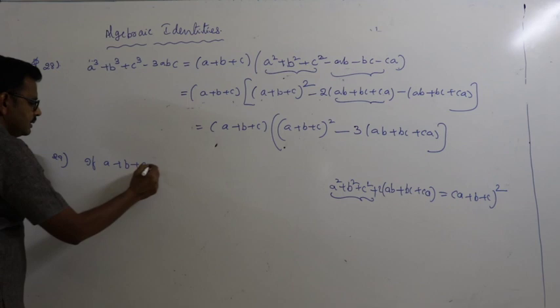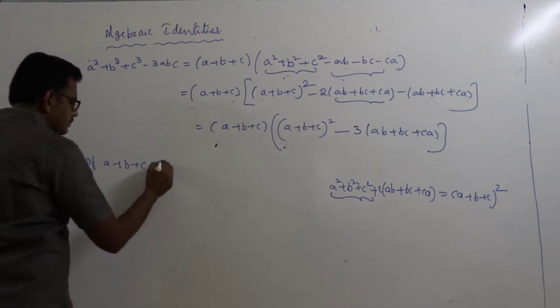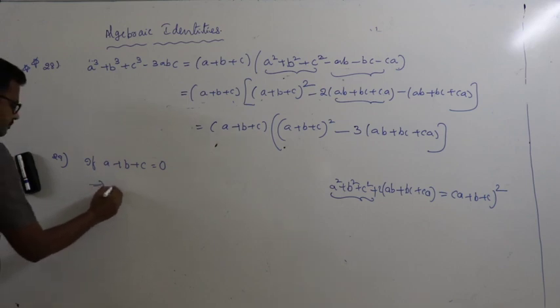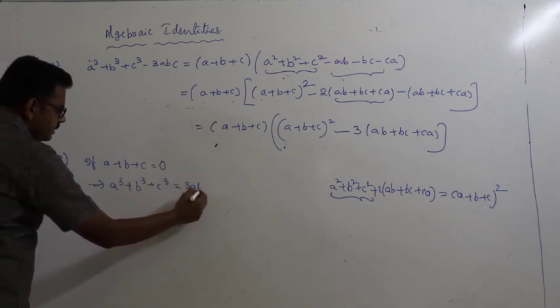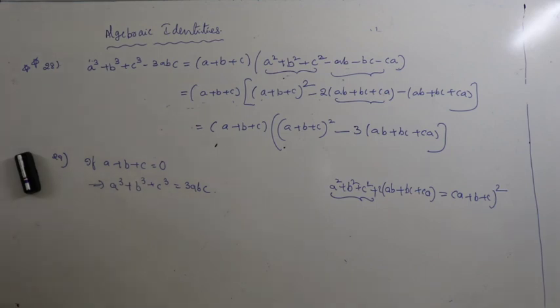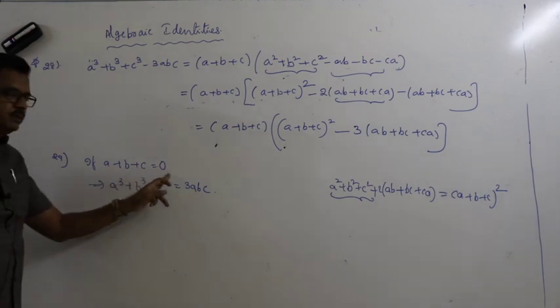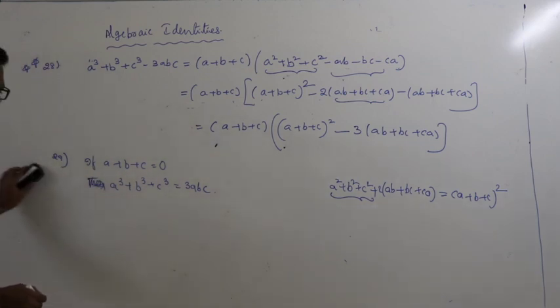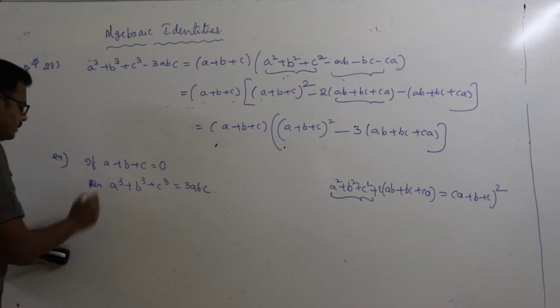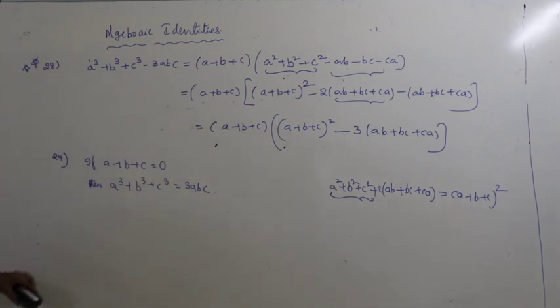If a plus b plus c is equal to 0, it implies a cube plus b cube plus c cube is equal to 3abc.